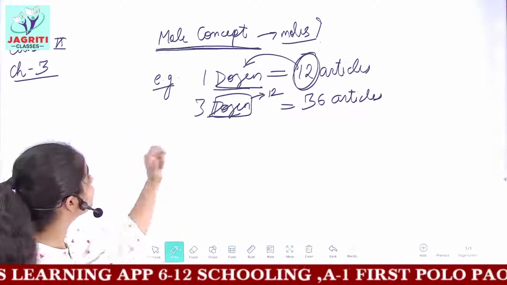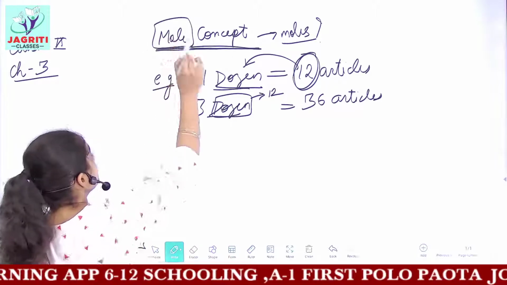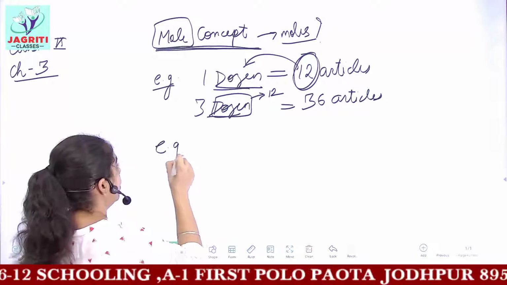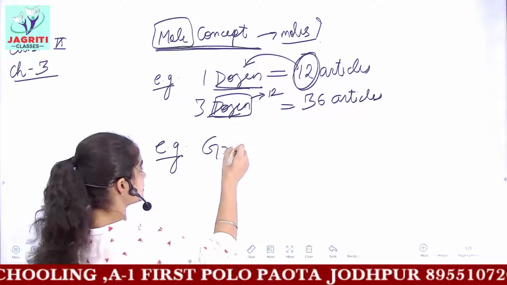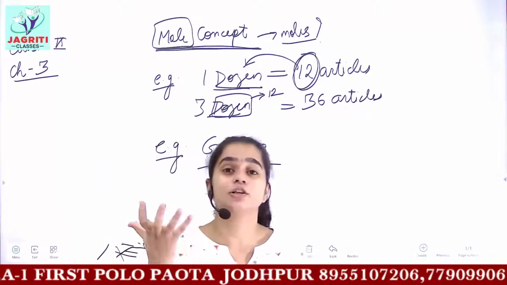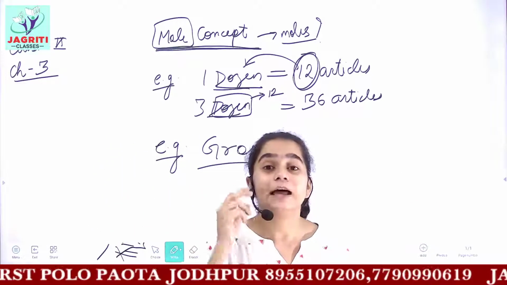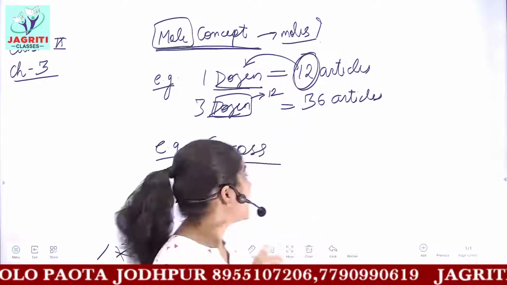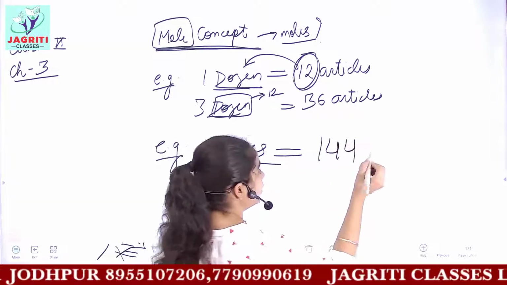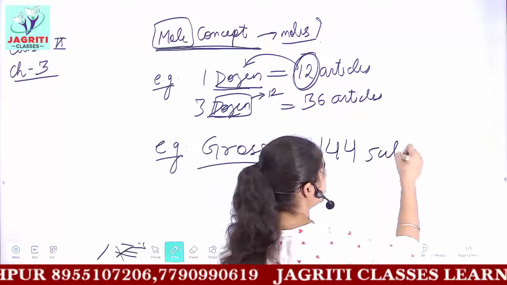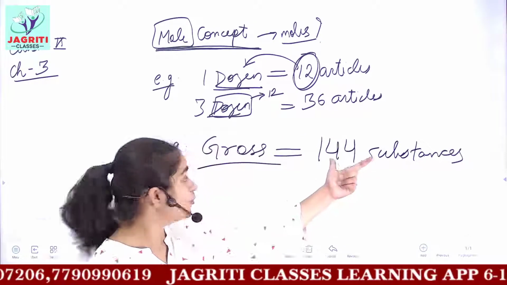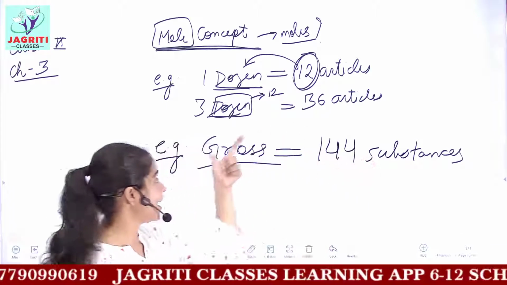Understood? So this is how we have fixed the word mole in one sense. Okay, let's try another word. One word here is gross. If I say I have 1 gross of some substance, then what do I mean? Gross means if you are having 144 substances with you, then instead of saying that you have 144 substances, you can easily say I have 1 gross.